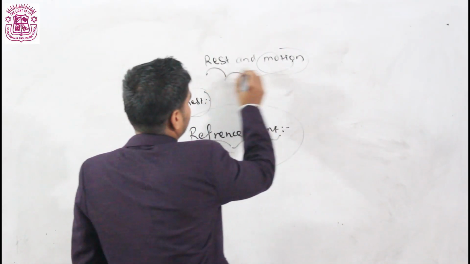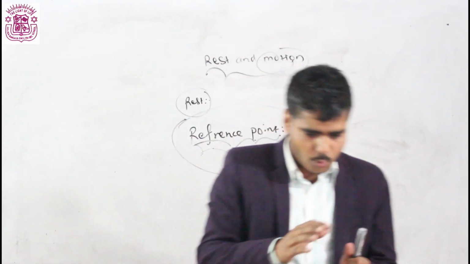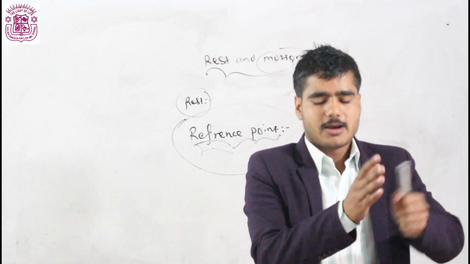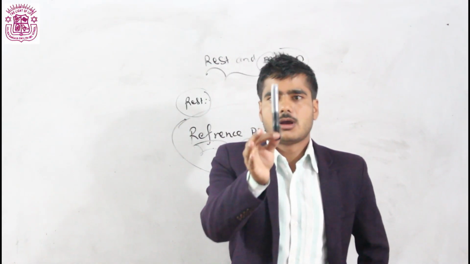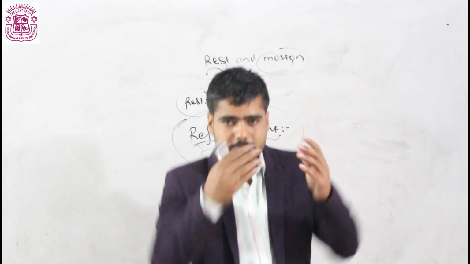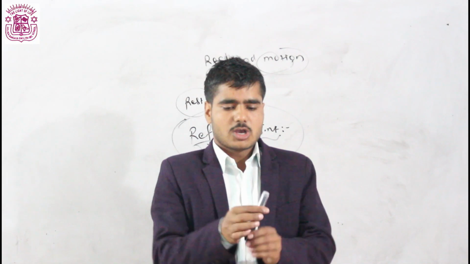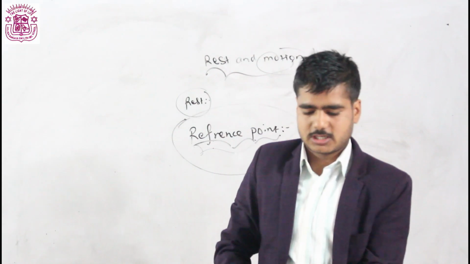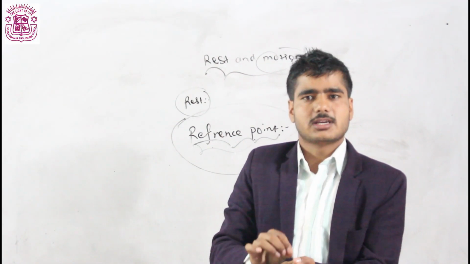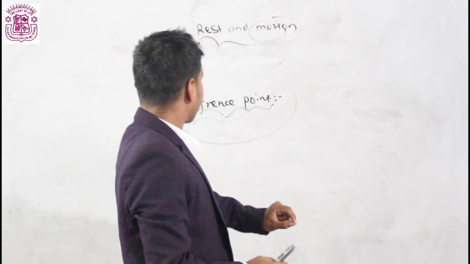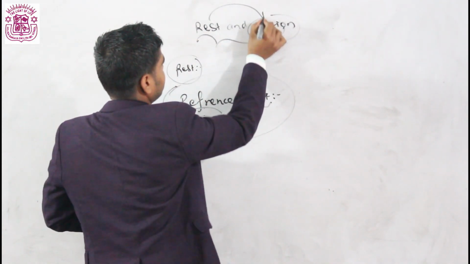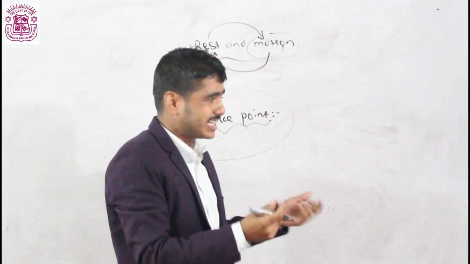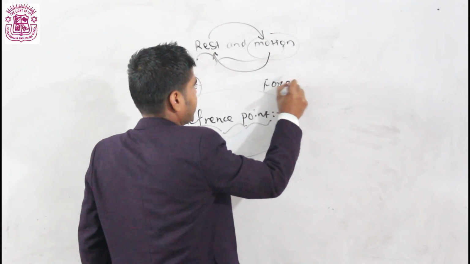After knowing about rest and motion, why does the body change its state, either rest to motion or motion to rest? For example, it is at rest now, but when I apply some force, it comes in motion. Or if it is dropping from here, but when I apply some force, it comes to rest. It means to change the state of a body, rest to motion or motion to rest, we should apply some amount of force. Then what is force? We are entering our topic.